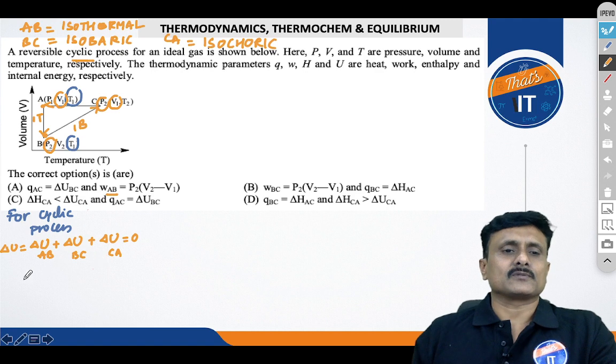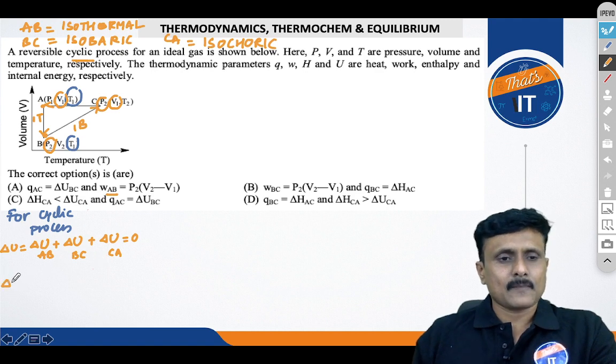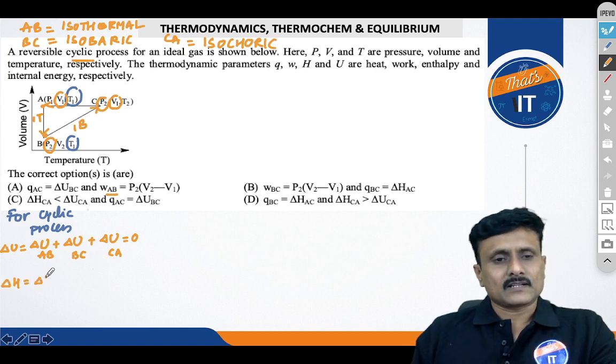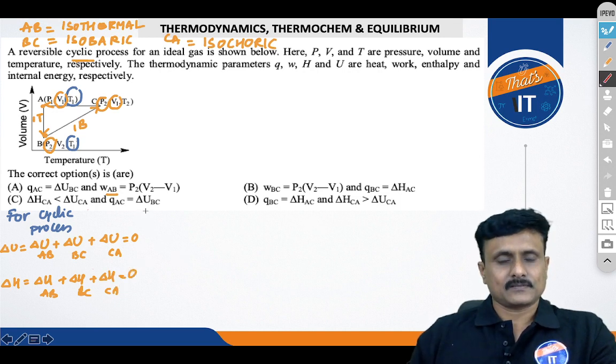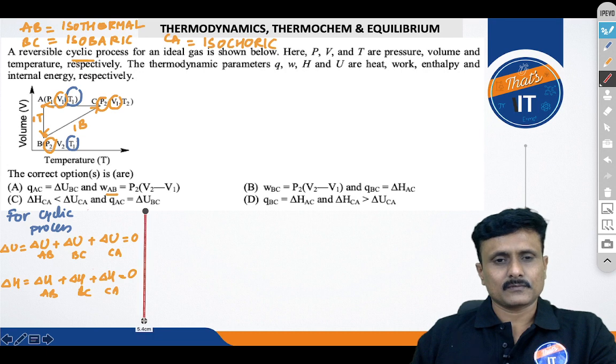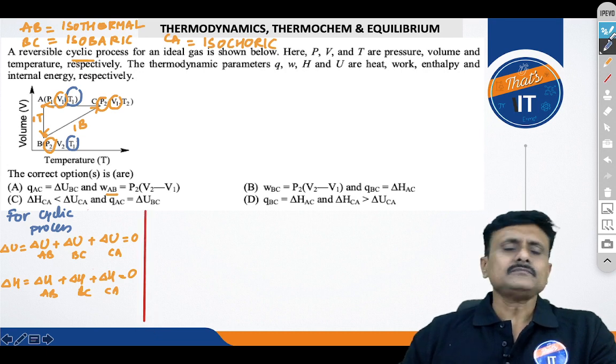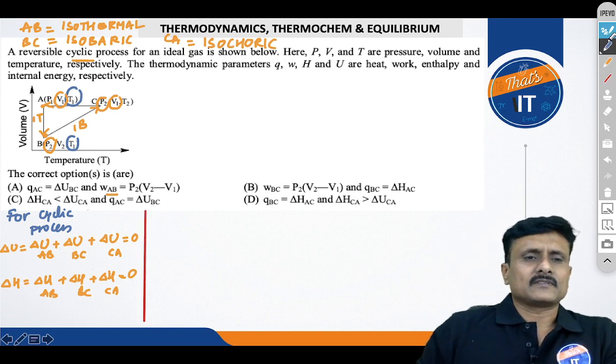The total change is 0. Similarly, I will write delta H equal to delta H AB plus delta H BC and delta H CA equal to 0. So we just made them 0 because it's a cyclic process, because that will be somewhat useful, right?